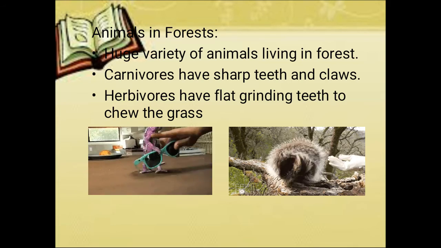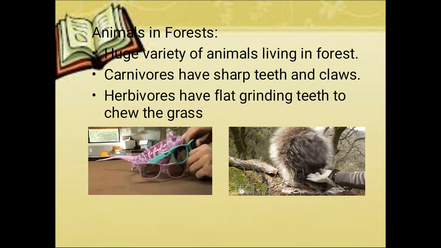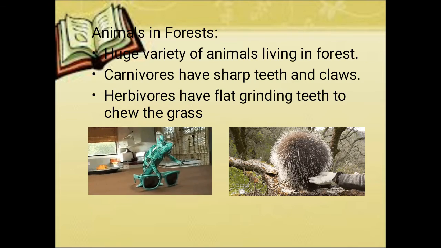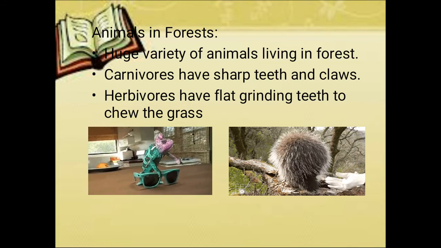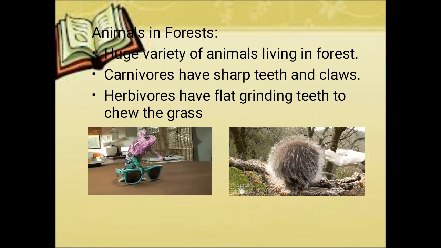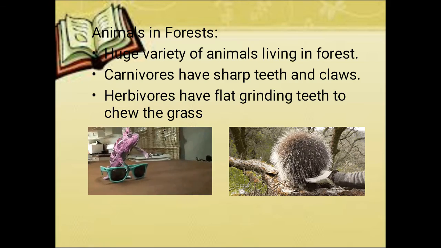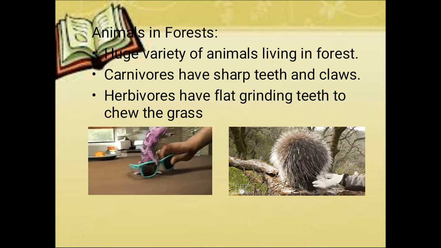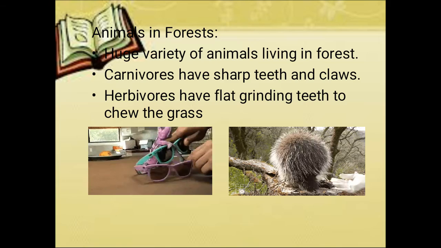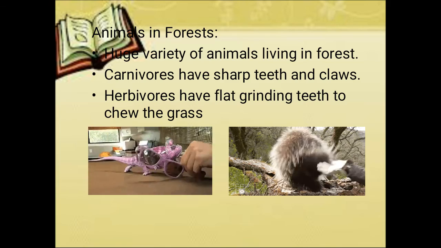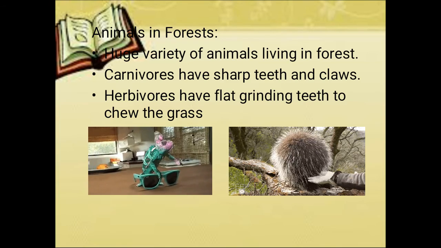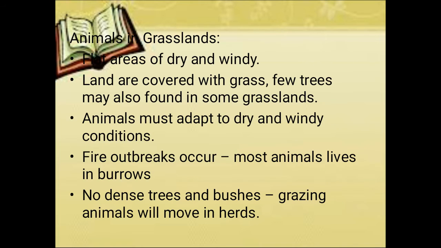Similarly, there is a porcupine which has quills all over the body. When a predator reaches it, it starts to shoot out the quills so that the predator runs away. In this way, the animals in forest adapt themselves according to the situations available in the forest, right? So next we are going to see about animals in grassland, right?